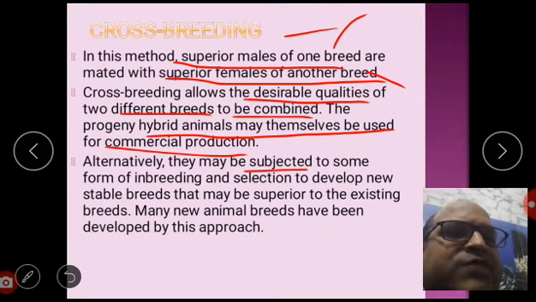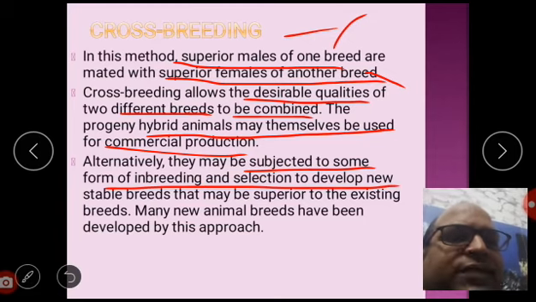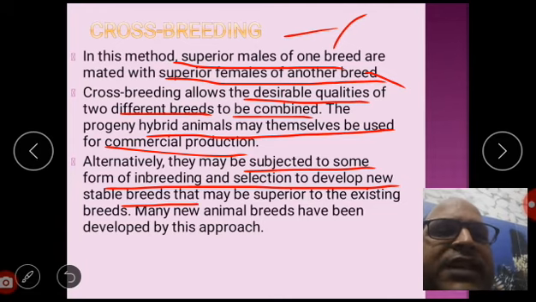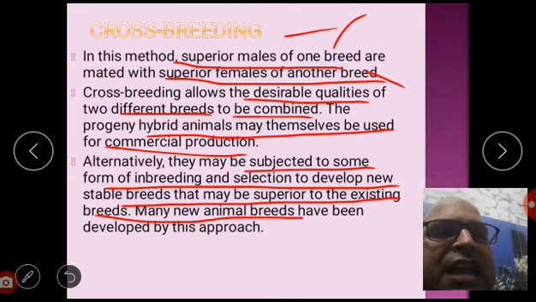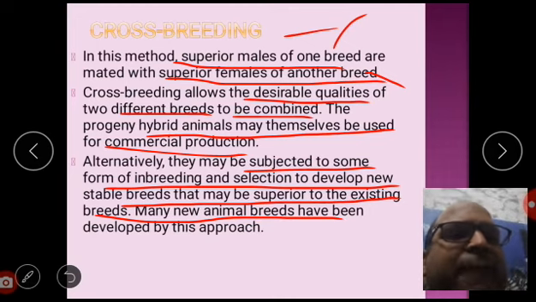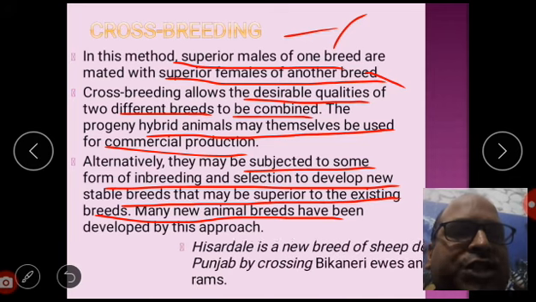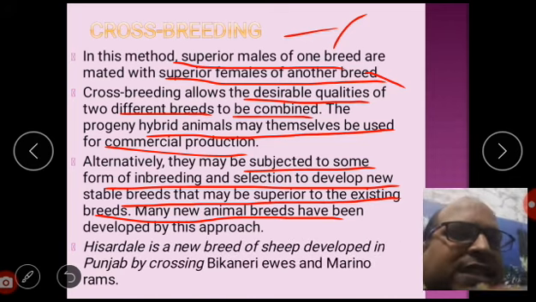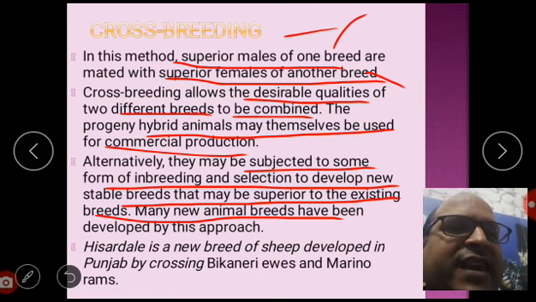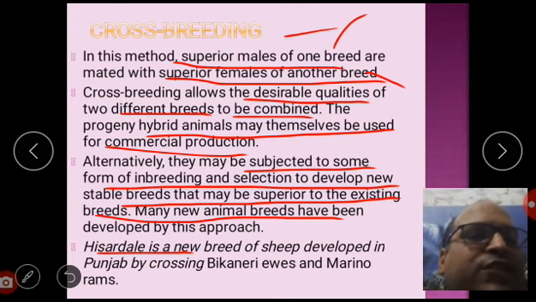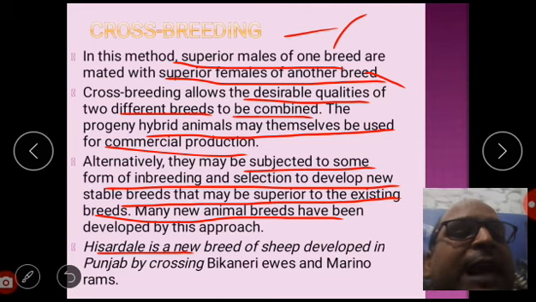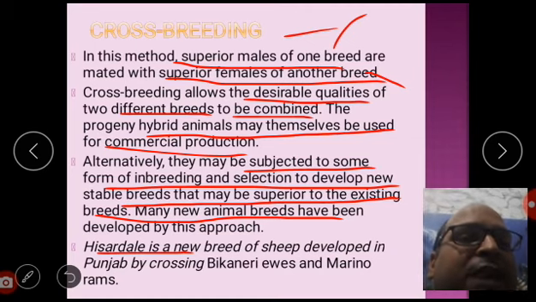Alternatively, they may be subjected to some form of inbreeding and selection to develop new stable breeds that may be superior to the existing breeds. Many new animal breeds have been developed by this approach. For example, Hisardale is a new breed of sheep developed in Punjab by crossing Bikaneri ewes and Merino rams.